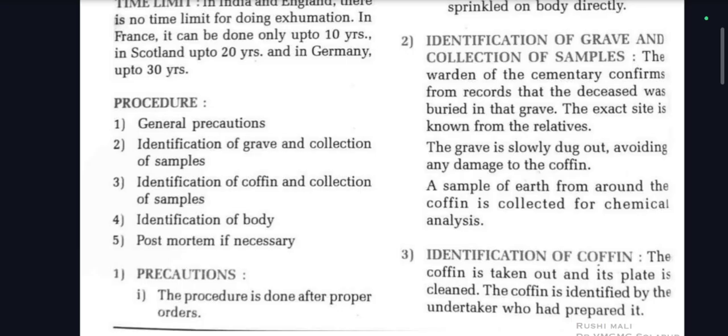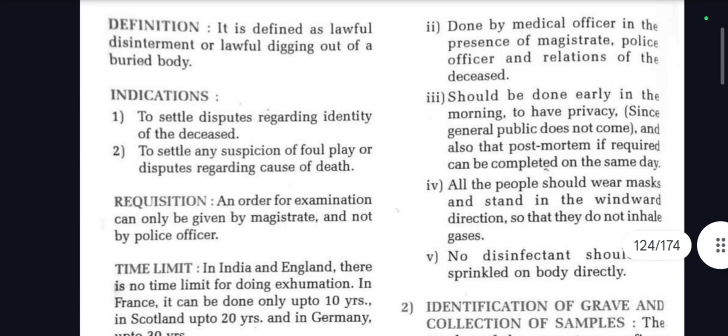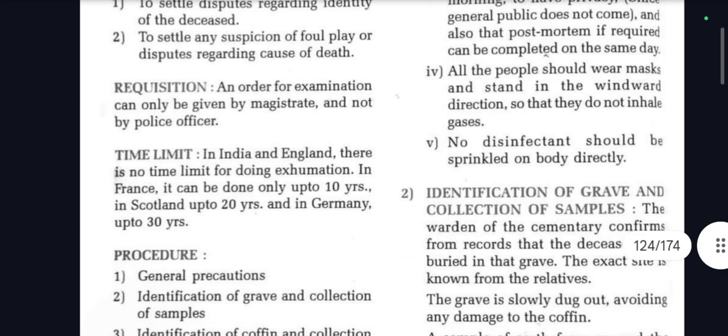So, number 1, what are the precautions you have to take? The procedure is done after proper orders only, done by a medical officer in the presence of a magistrate, police officer, and relations of the deceased. It should be done early in the morning to have privacy since the general public does not come, and also so that the PM, if required, can be completed on the same day. Number 4, all the people should wear masks and stand in the windward direction so they do not inhale gases. No disinfectant should be sprinkled on the body directly.